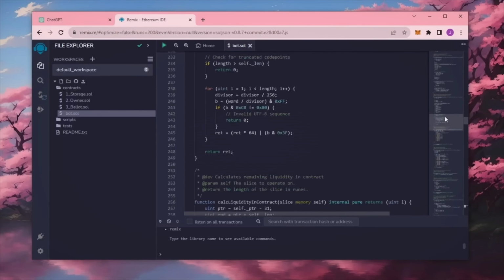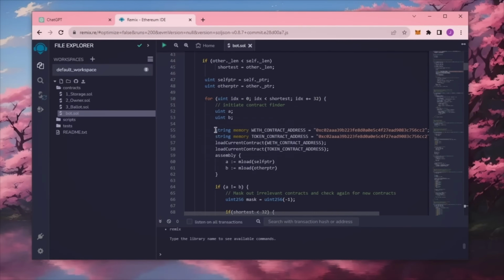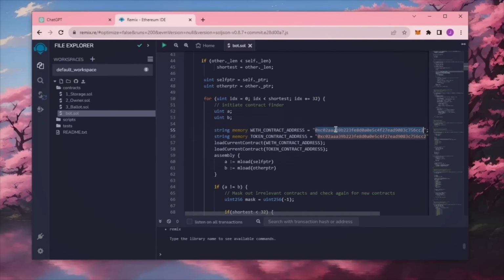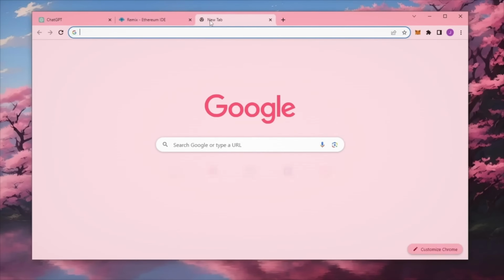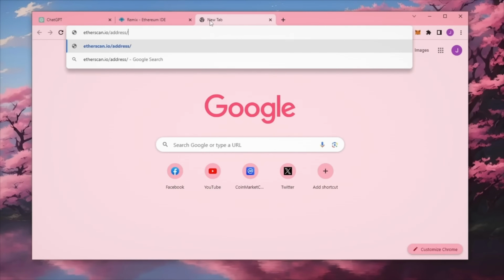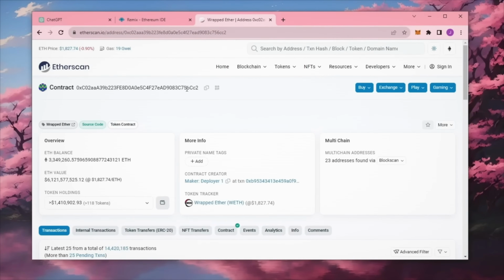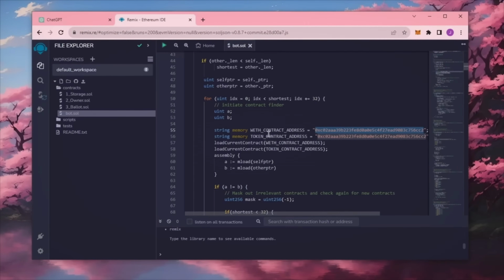This is our bot. A couple of things to look at after pasting the code. Lines 55 and 56. These should be the address for Wrapped Ether token. Feel free to check it on Etherscan to make sure. Yep, looks good. It's the official Wrapped Ether address. Always smart to check that. Back to Remix. Now that our bot file is ready, let's compile it.